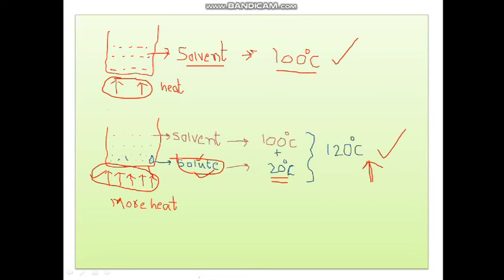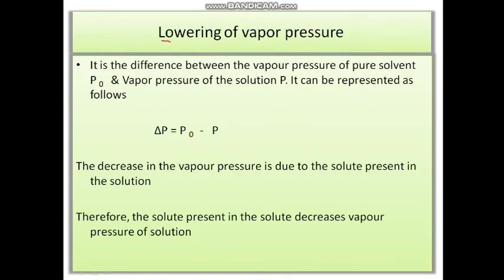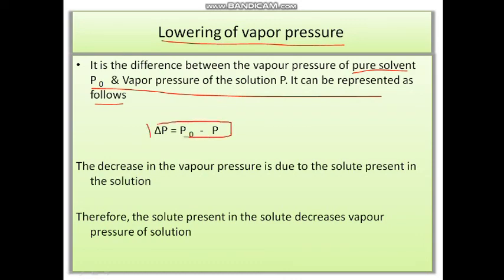This is called condensation. The process of conversion of vapor into liquid state is called condensation. The water droplets are formed around the outer surface of the glass. If you add cold water in a plastic bottle or any glass, you can observe this. This is called condensation. Coming to the lowering of vapor pressure, the vapor pressure of the pure solvent is high, while in case of a solution, because of the percentage of the solute in the solution, the vapor pressure decreases. Therefore, delta P is equal to P naught minus P.